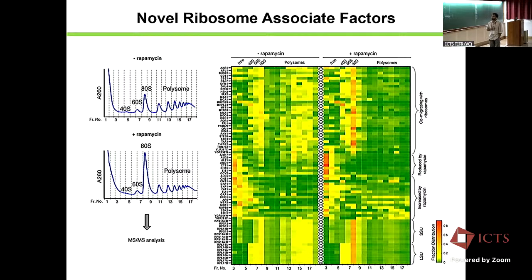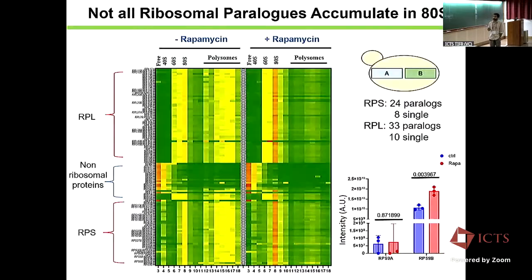But apart from this, she also focused on looking at the ribosome composition itself, the ribosomal protein content. What we see is that there are lots of ribosomal protein paralogs. In the case of yeast, because yeast has undergone a genome duplication, even in the haploid cell we have many of the ribosomal proteins duplicated. For RPS, out of 33, there are 24 genes which have paralogs. In the case of RPL, 33 genes have paralogs. That means they are duplicated.